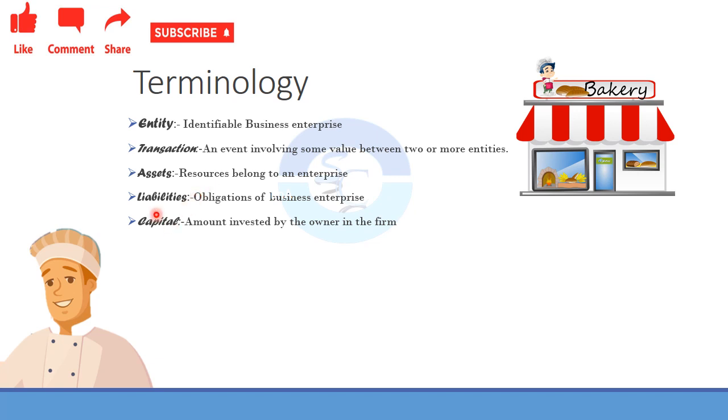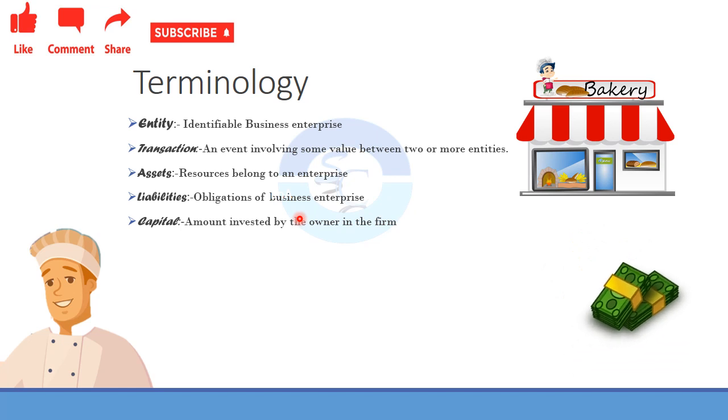Next is the liability. Liability means the obligation of an enterprise. When it comes to this bakery, when he wants to expand his bakery, he has to go for the loan. So the loan given by the banker is the obligation of the bakery man.